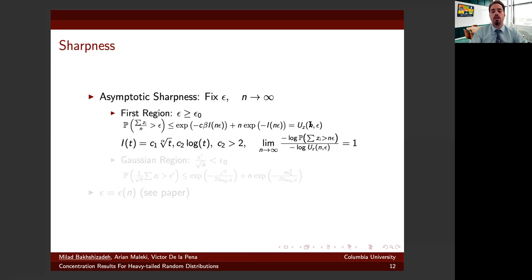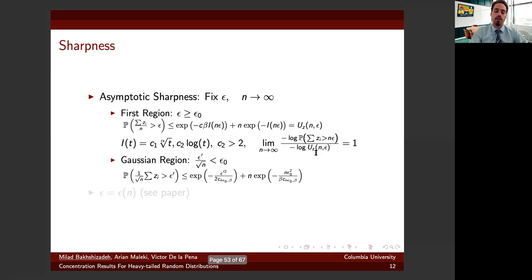So U_Z of n and epsilon can be written in this form. We have shown, for two classes of rate function, one corresponding to the sub-Weibull random variables, where it is alpha root t, and when the rate function is logarithmic with coefficient greater than 2, that our results are sharp in the same sense that I defined. So this limit is 1.